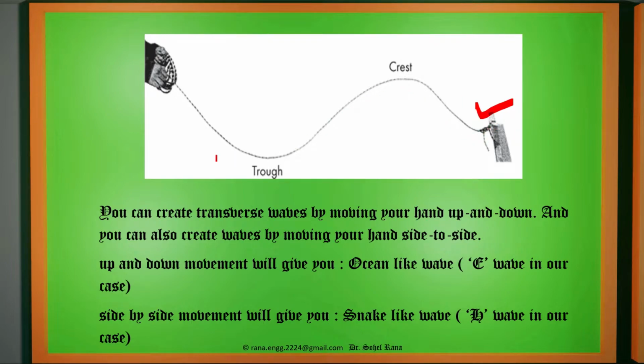So similarly in an electromagnetic field, we will have two waves. The electric field intensity, say if we are considering the vertical plane, will be an ocean-like wave like this. Then H, that is the magnetic field, will have a snake-like movement, that will be like this on the ground, the horizontal ground. Like these two waves we have to study.